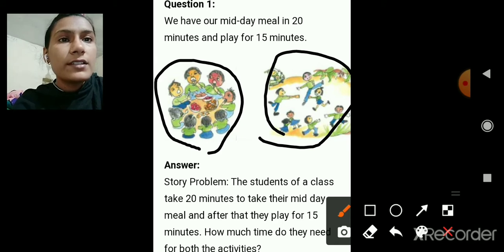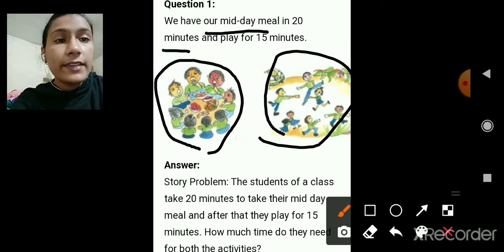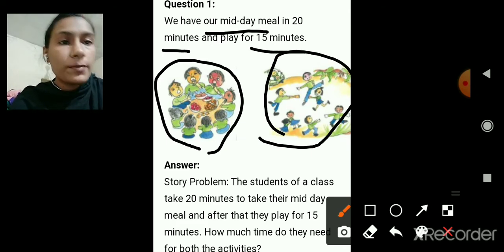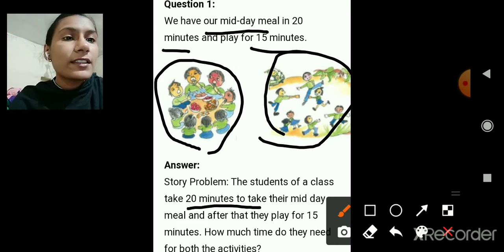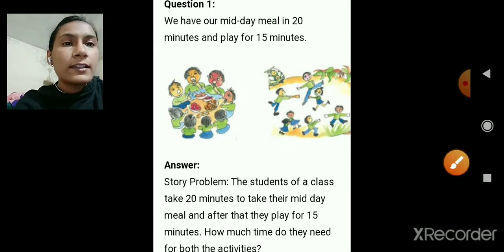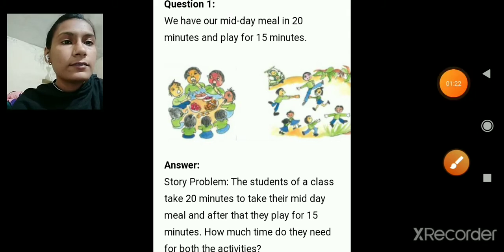So you can say like this: the students of a class take 20 minutes to take their midday meal and after that they play for 15 minutes. So how much time do they need for both the activities? Okay. Let's see the other one.